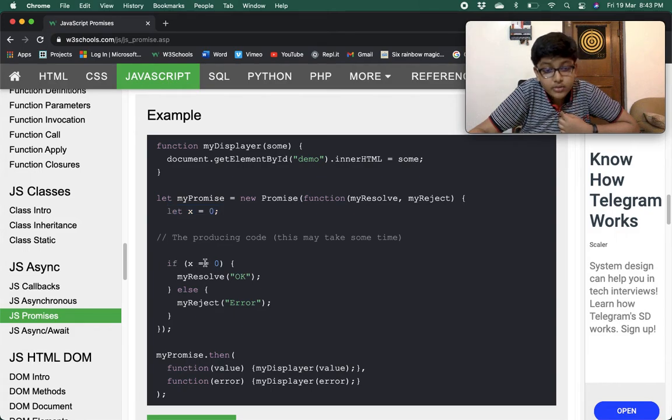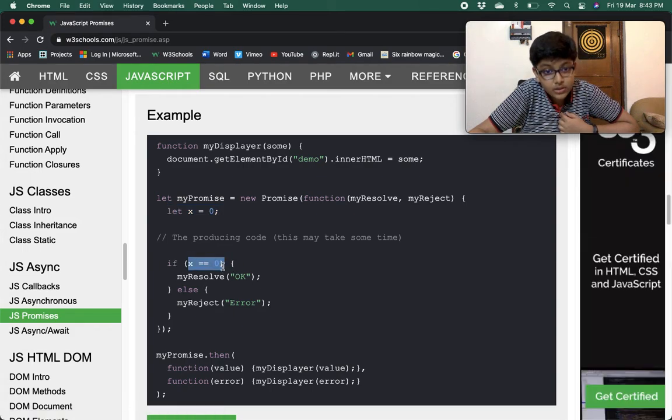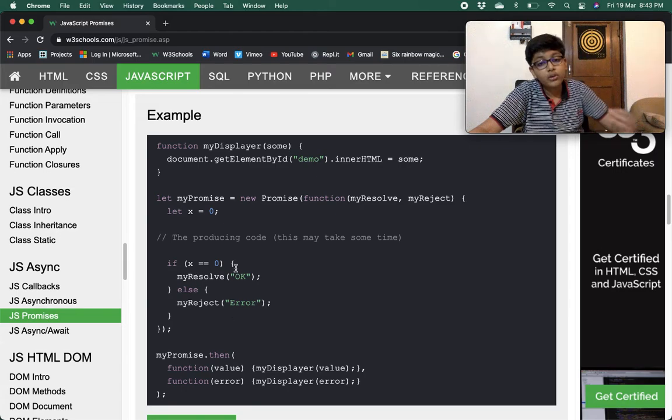If x equals 0, we will call my resolve, which means the code is successful. It will then run in my promise dot then.